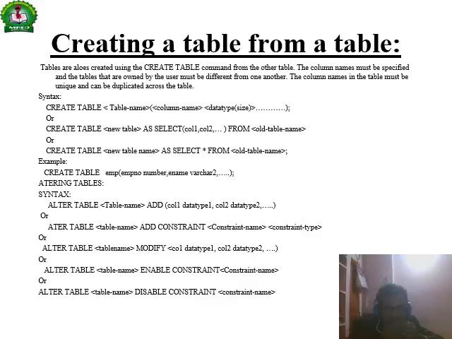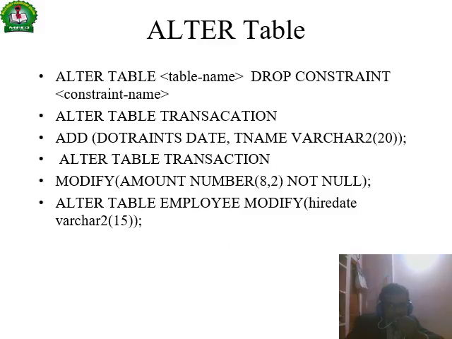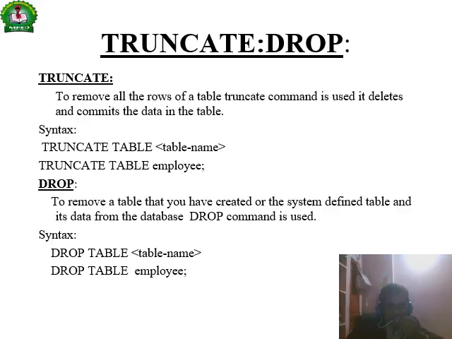Alter table, table name, enable the constraints, and alter table, table name, disable the constraints. Alter table can also drop constraints. This is an example of altering, modifying the table.